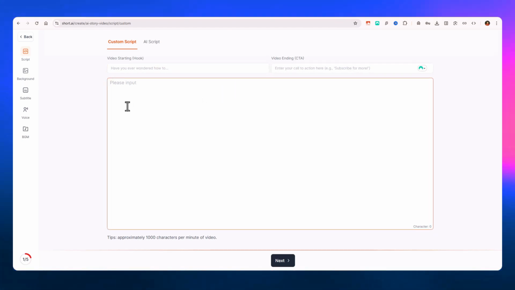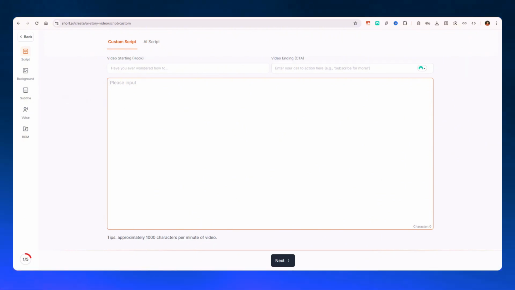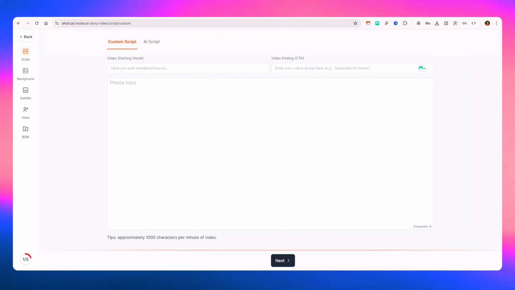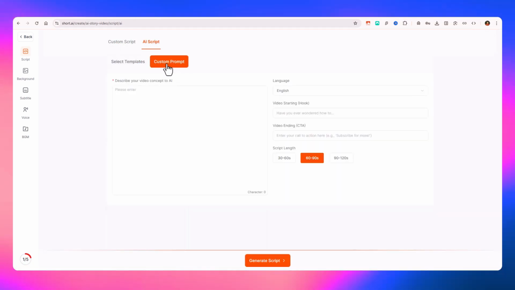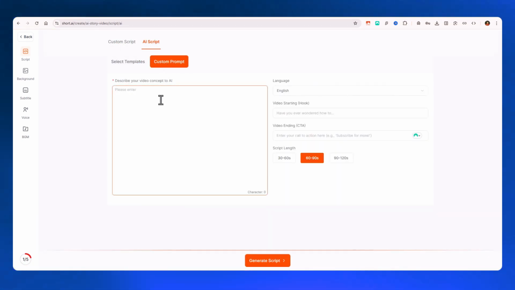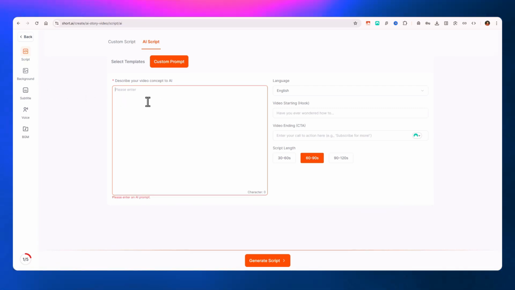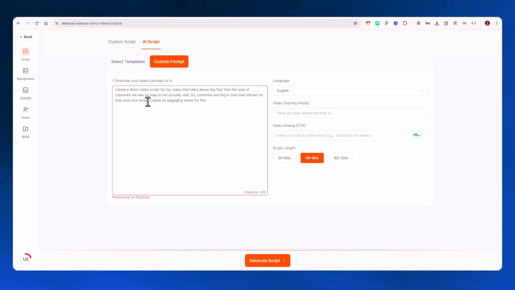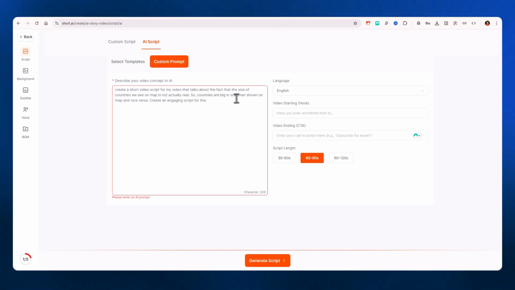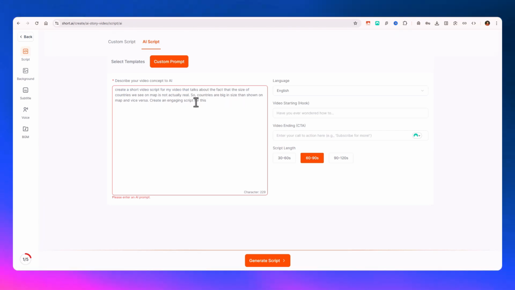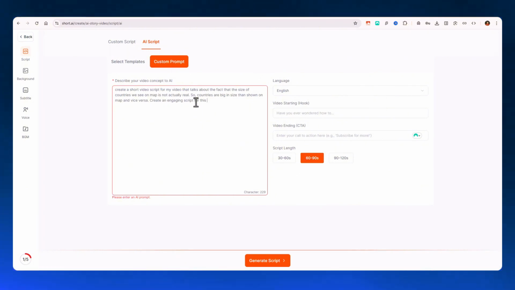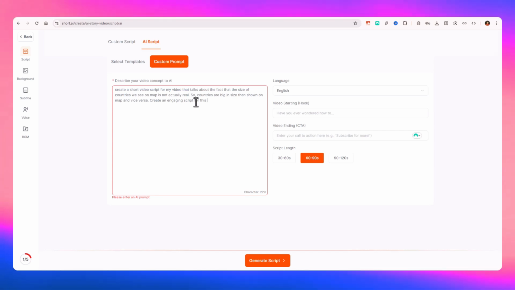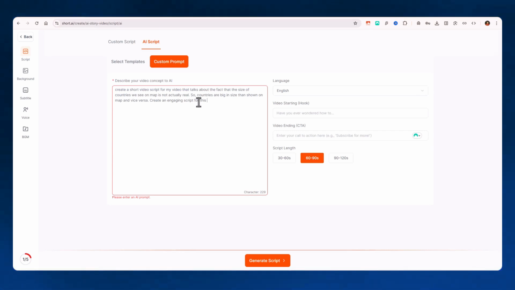So we are going to use this itself, but not here but here, so that we can generate the script using the custom prompt. So let us write something. We are going to create a short video script for my video that talks about the fact the size of countries we see on the map is not actually real. So countries are big in size and then shown small on the map, and vice versa. So create an engaging script for this.